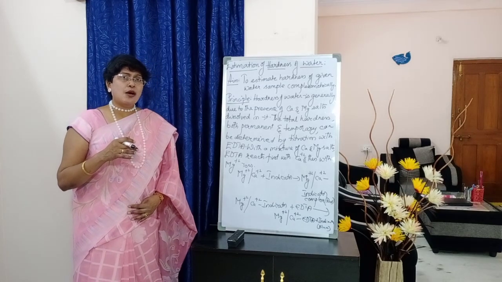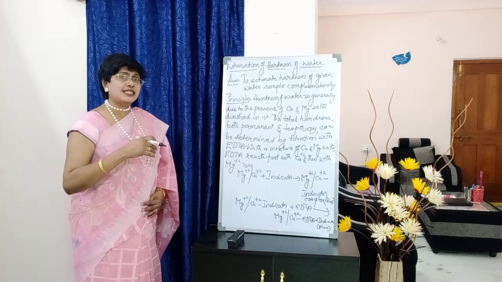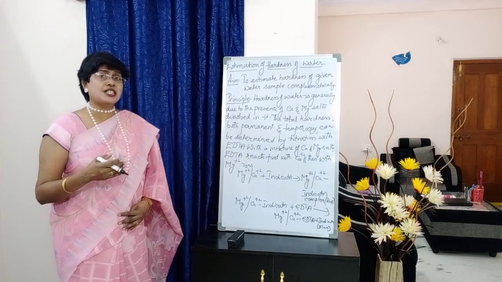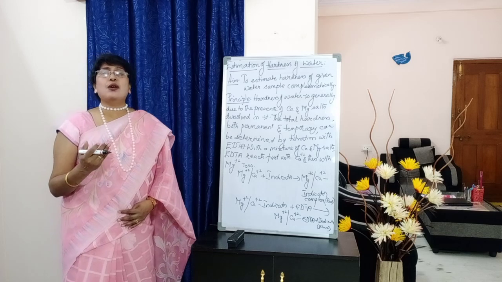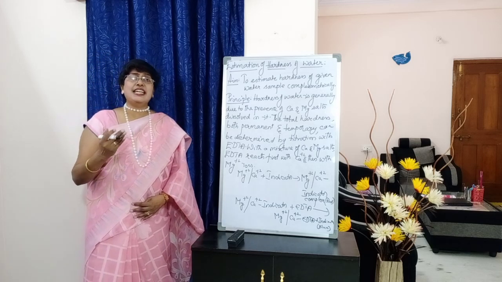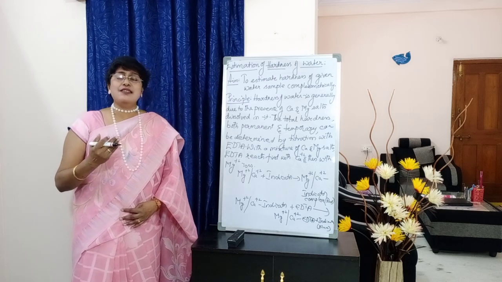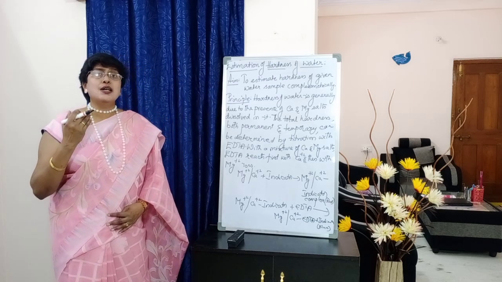what is being formed, students? These Mg+2 or Ca+2 ions react with the indicator resulting in the formation of a complex, which we call Mg+2 indicator complex or Ca+2 indicator complex. And we all know that the indicator has blue color.